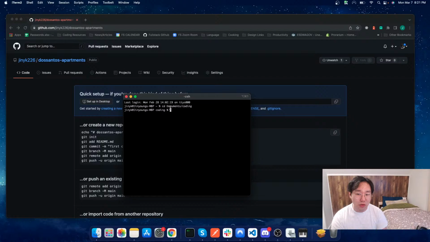CD is going to be change directory, and I'm going to move to the file. I can hit tab in order to autocomplete. As you saw, I can go back, and then I can say doc tab, and it's going to go to Documents for that, and then next is coding, and I can autocomplete it if it's unique. So now that I'm in the coding folder, I can go ahead and make a directory called Dos Santos Apartments.